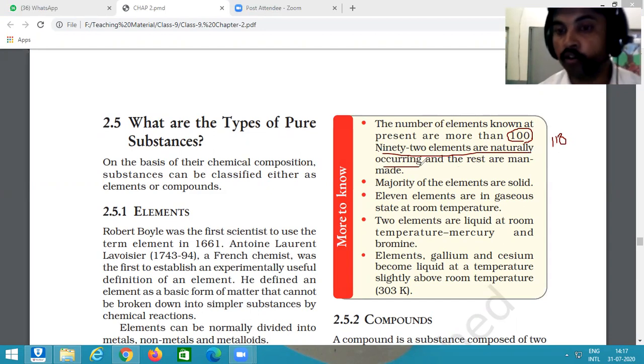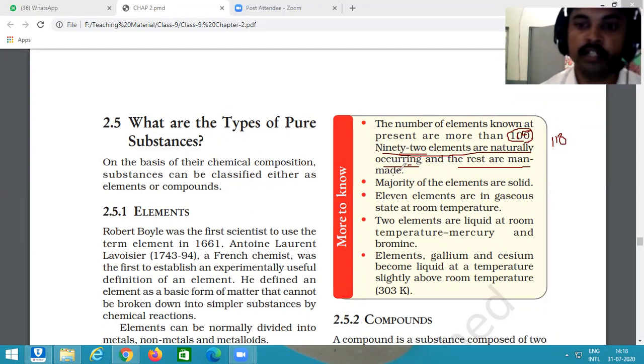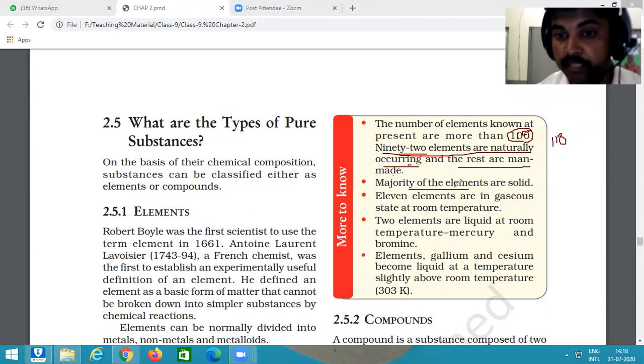We often read 100 as 118, remember that. So out of 118, 92 elements are natural and the rest are man-made. It means the rest of the elements are prepared by man. And the majority of the elements are solid.